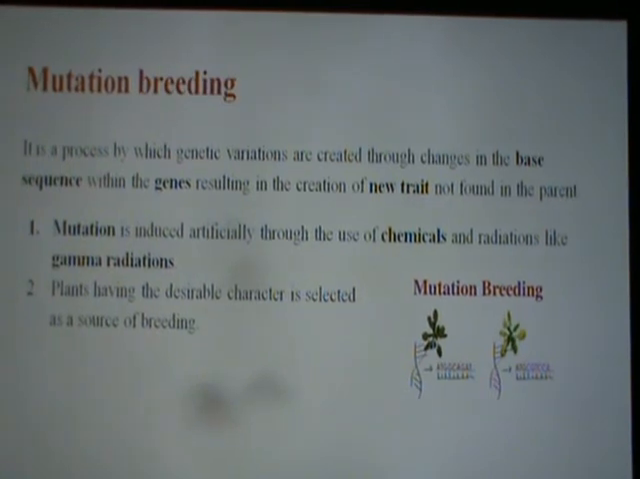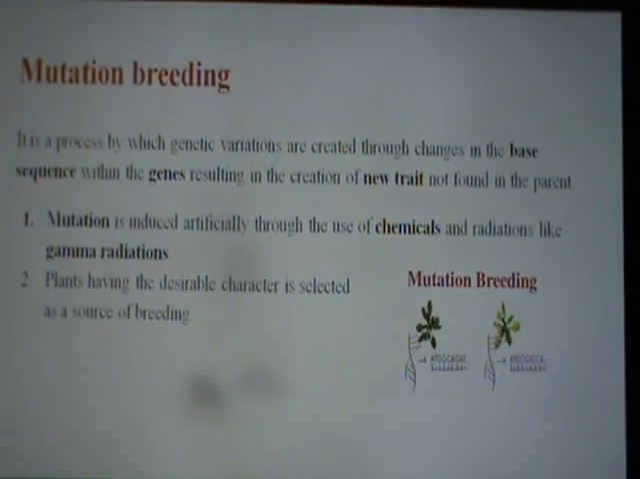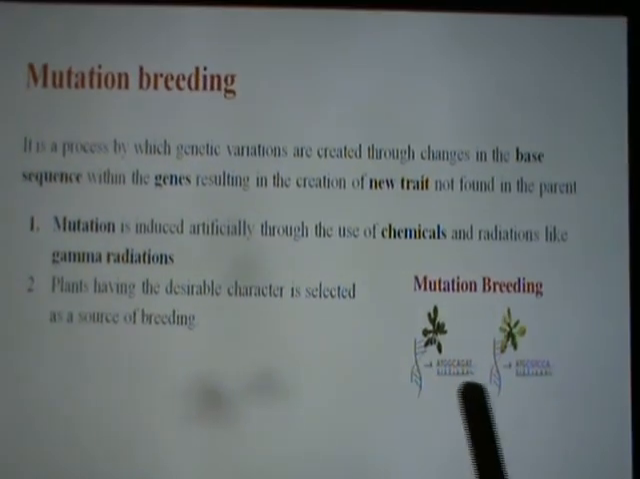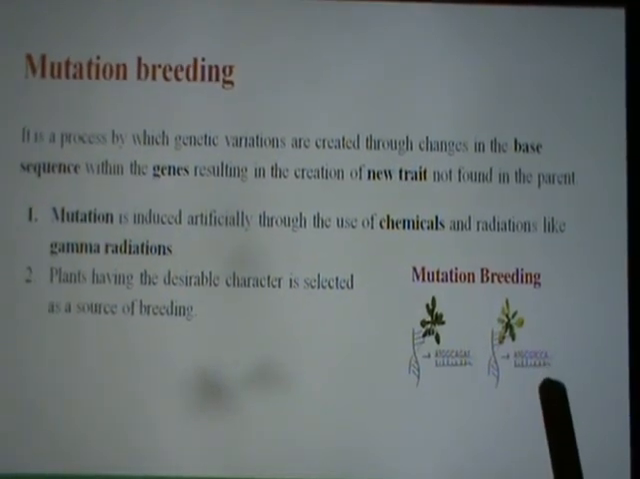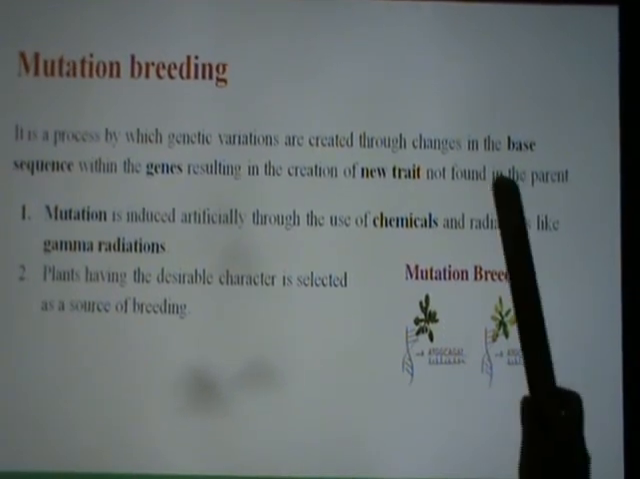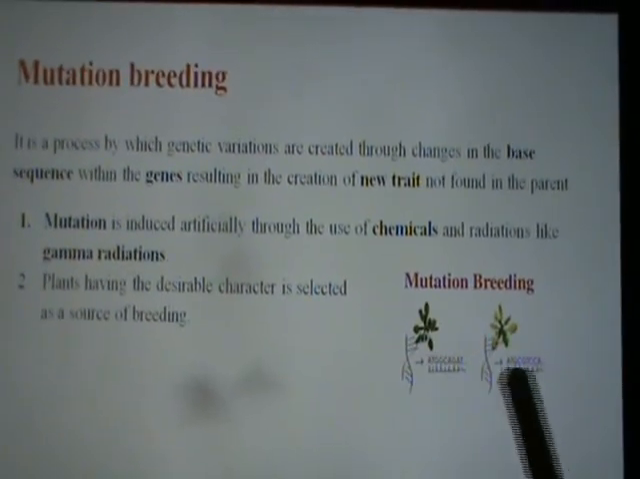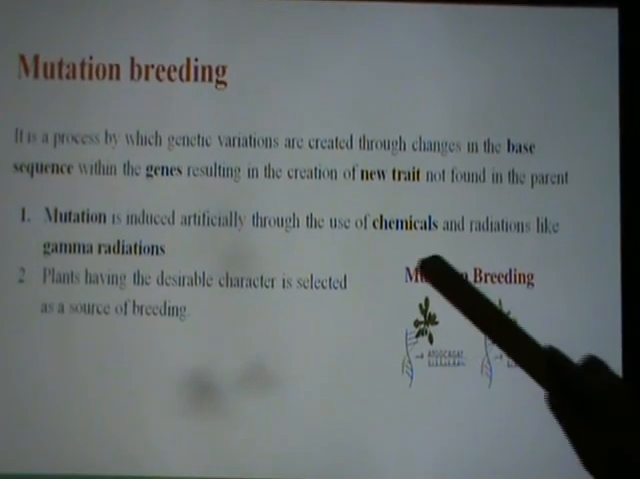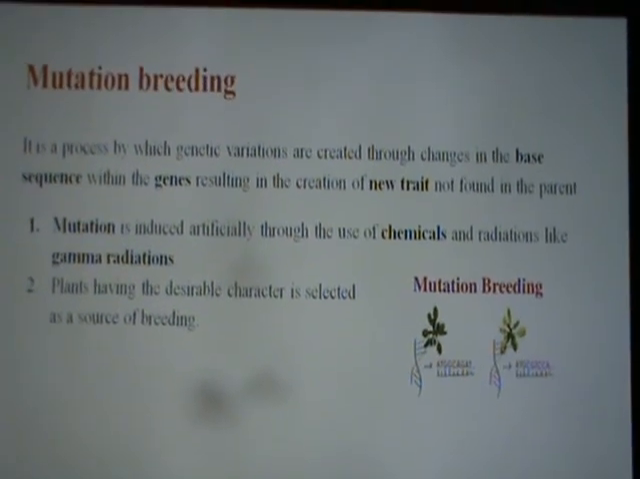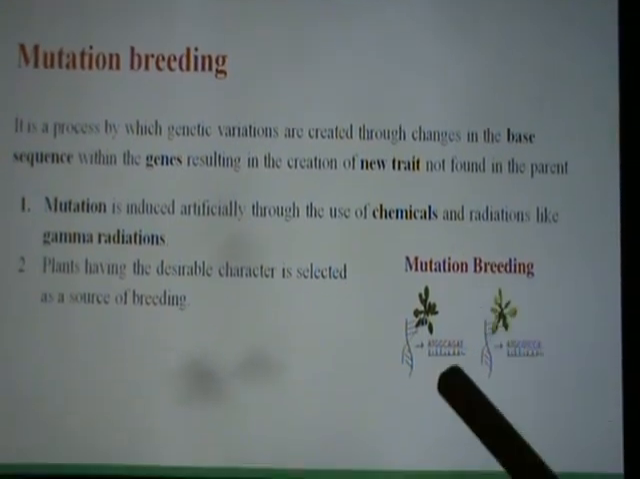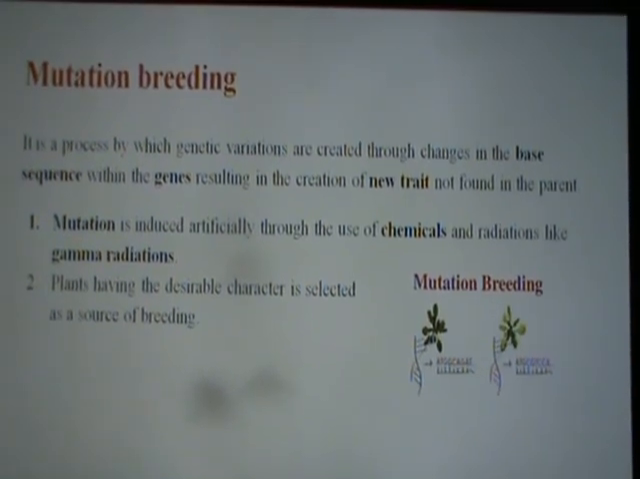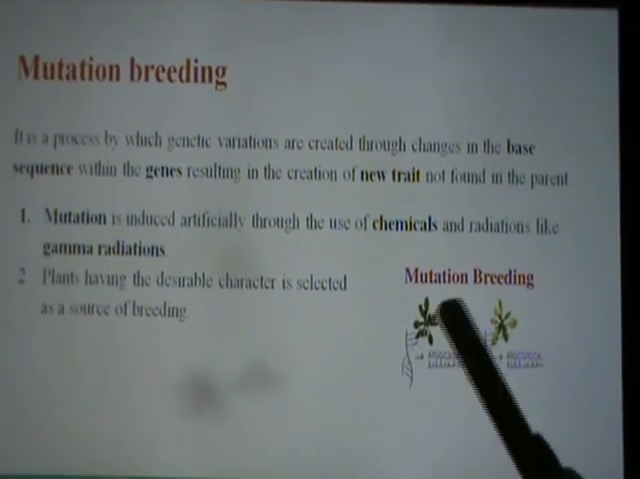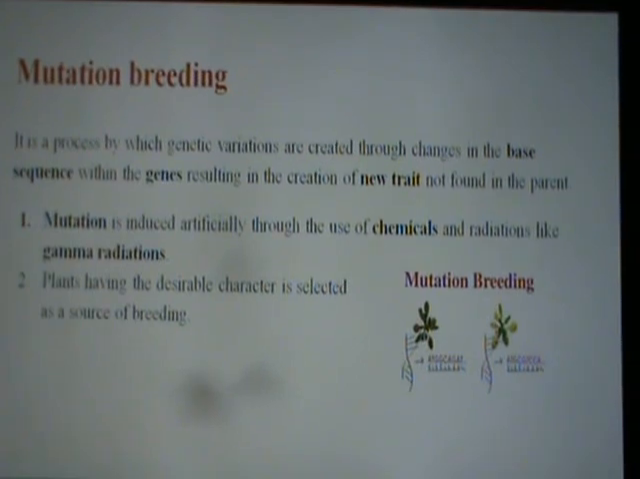Then mutation breeding is the second method we are seeing. Here the genetic variations are created through changes in the base sequence. The base sequence itself is changed, resulting in a new trait not found in the parent. This change can be carried out by radiations like gamma radiations or UV radiations, or by chemicals like nitrous acid or aniline, which can be used for changing the base sequence of the plant. The genes themselves can be changed to get a new, better variety. So a mutant variety of plants can be seen.